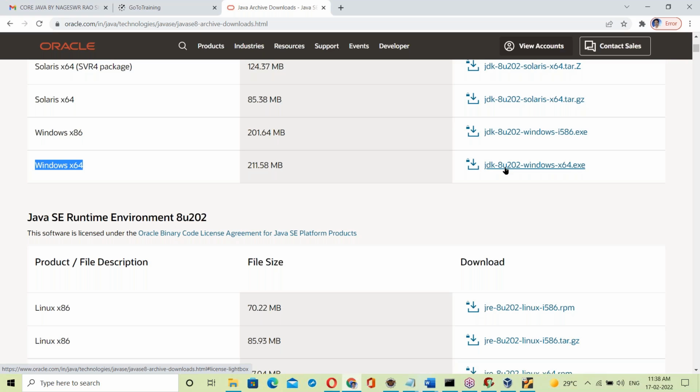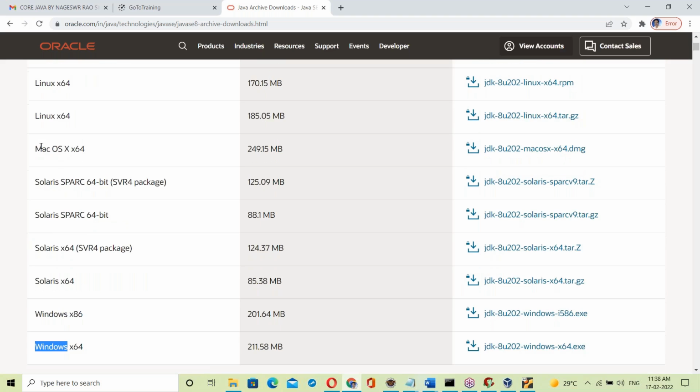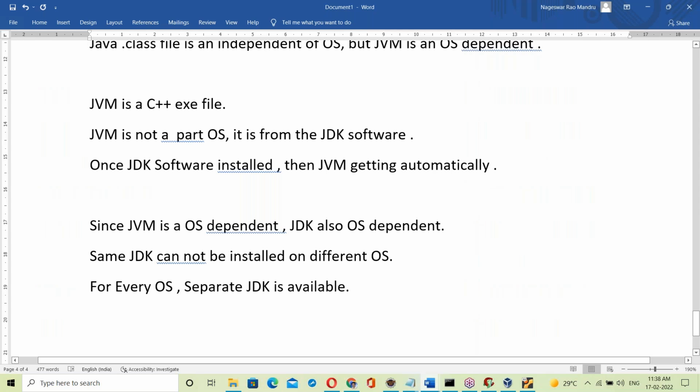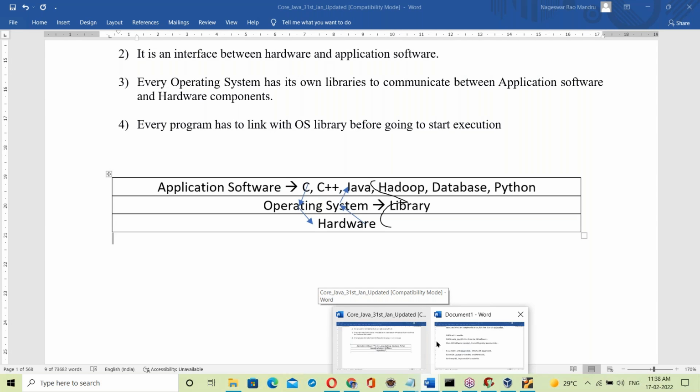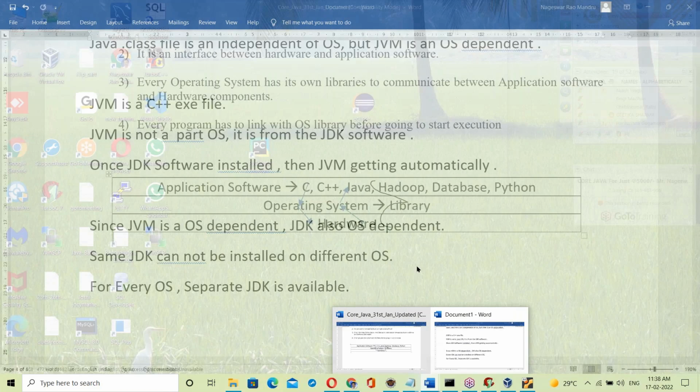Don't worry, I'll provide the JDK for Windows OS; it's already available. Suppose someone is using Mac OS, it's available for Mac OS also. I'll share the drive with you, your material drive, with the JDK software, Eclipse software, class documents, assignments and programs, different kinds of things.